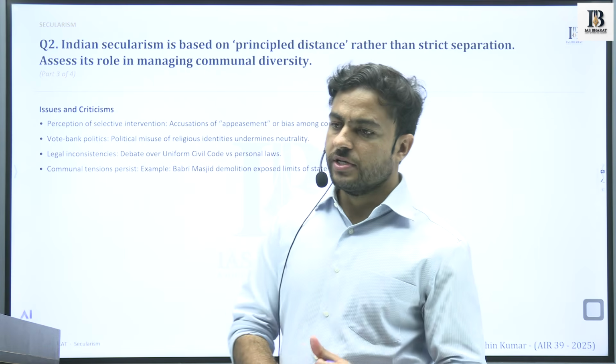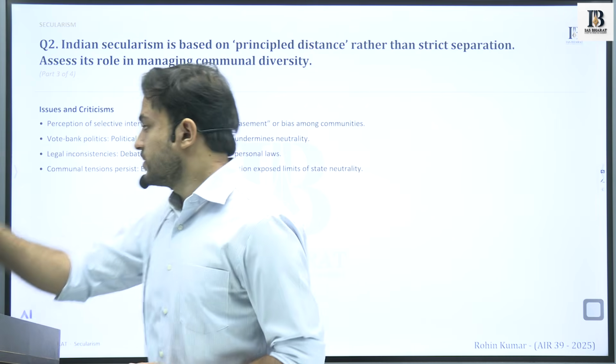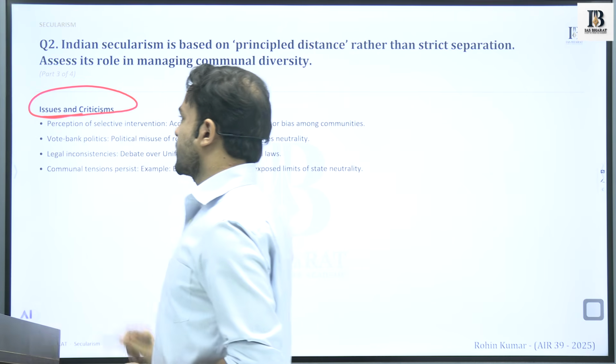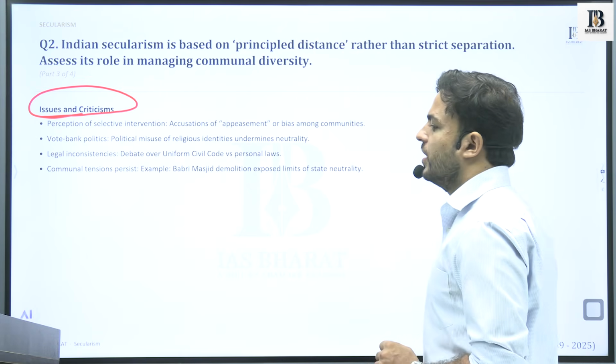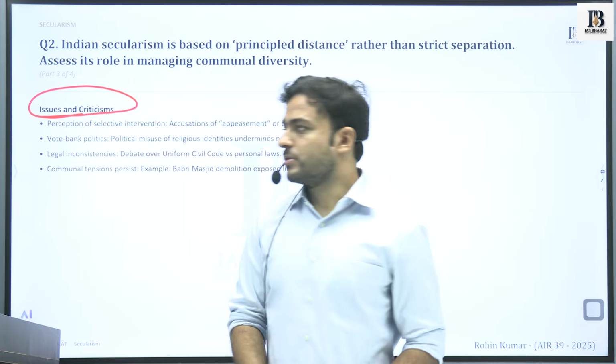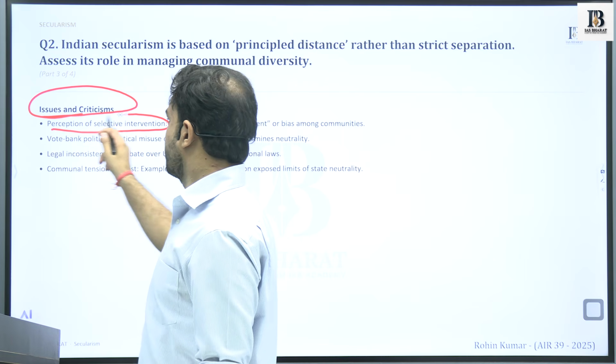So when we are discussing principled distance, we would be doing a similar exercise. We have discussed how it manages the communal diversity in society, and there are certain issues that also exist with respect to this concept. So what are these issues? Perception of selective intervention.